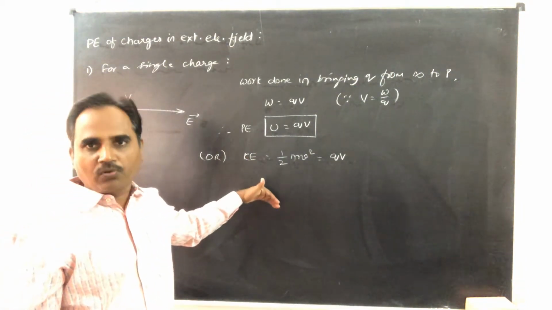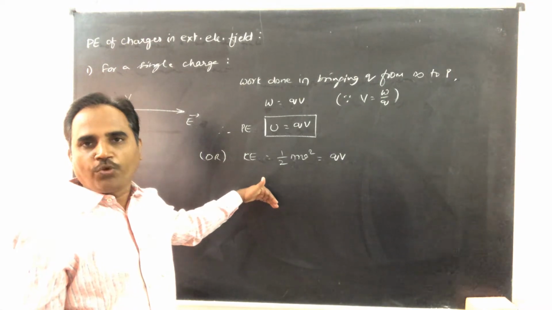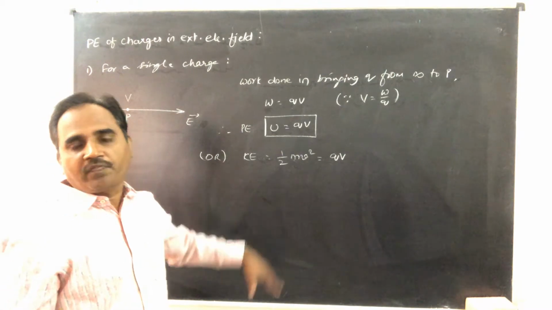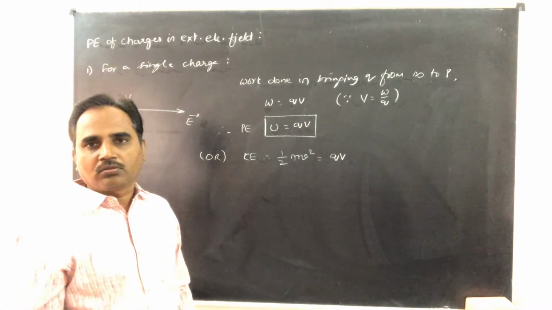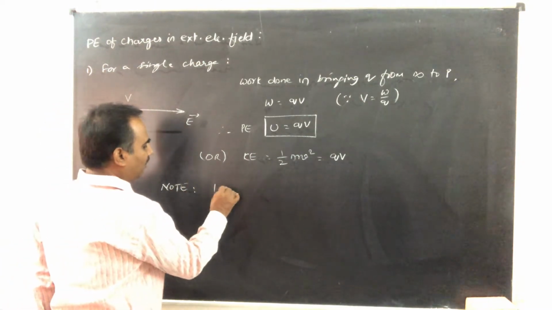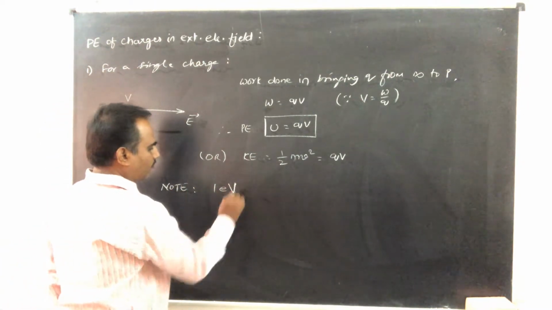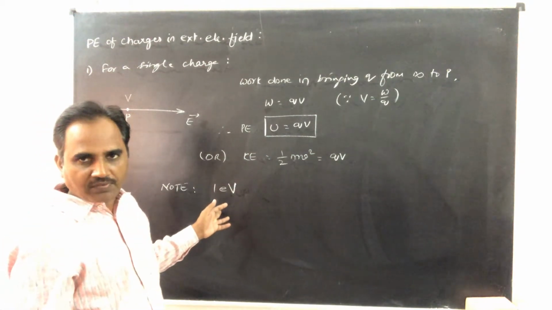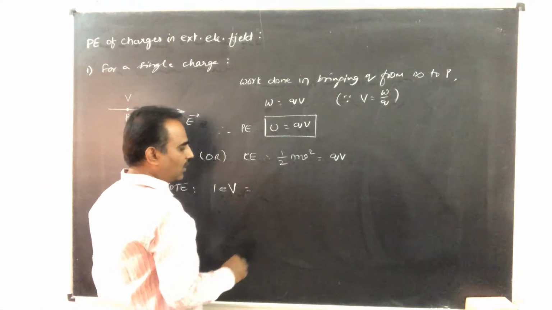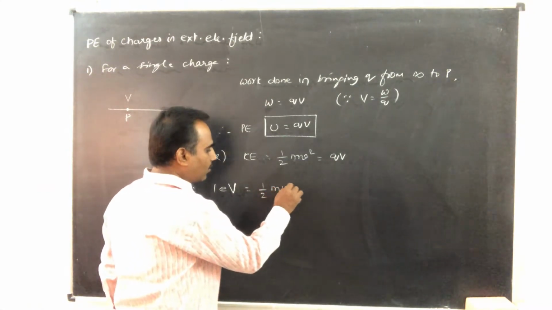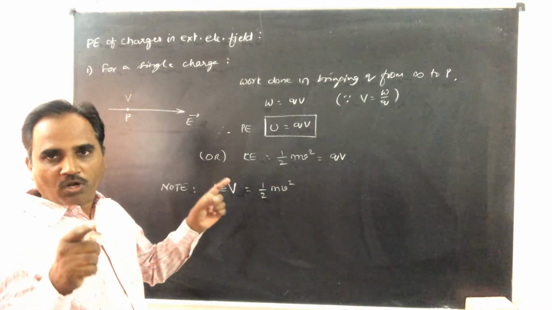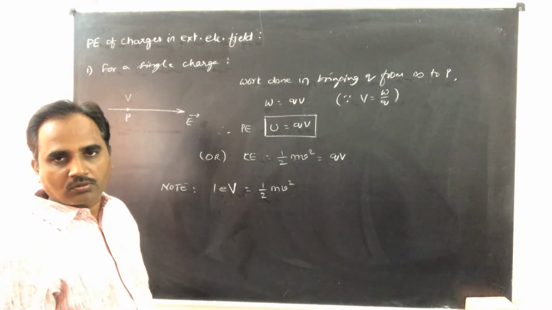From this consideration only, we got the definition of a smaller unit of energy, which is called electron volt. You already learned about this definition. 1 electron volt is equal to kinetic energy acquired by the electron when it is moving through a potential difference of 1 volt.